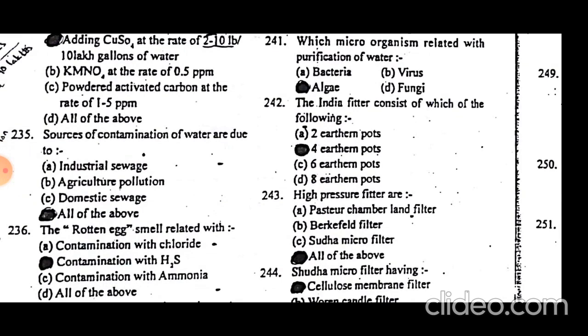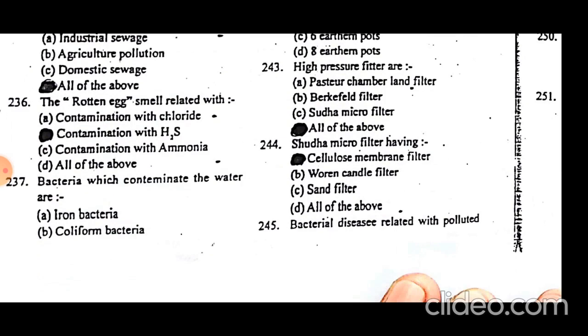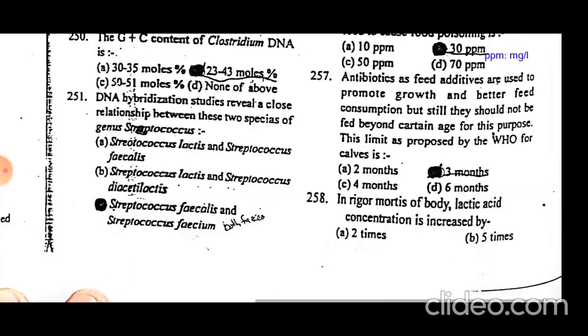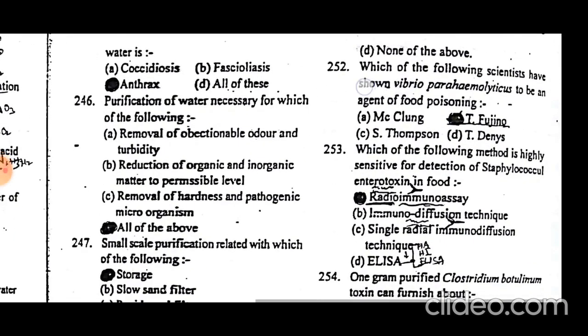The India filter consists of which of the following? The India filter is related with 4 earthen pots. High pressure filters are the Pasteur chamber, Berkefeld filter, and the Sudha microfilter. The Sudha microfilter has a cellulose membrane filter. A bacterial disease related with polluted water is anthrax. Anthrax is present in water.